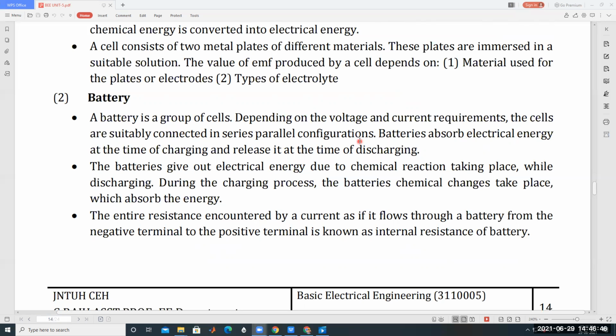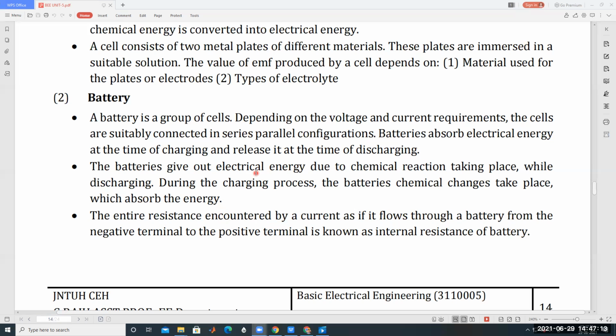Batteries absorb electrical energy at the time of charging and release it at the time of discharging. The batteries give out electrical energy due to the chemical reaction taking place inside the batteries while discharging.